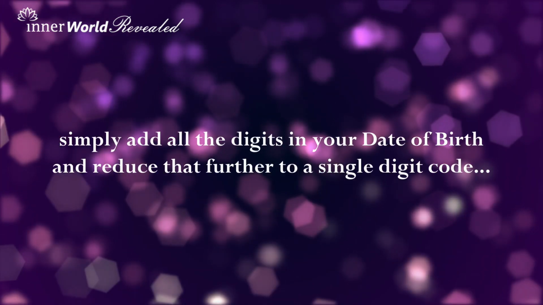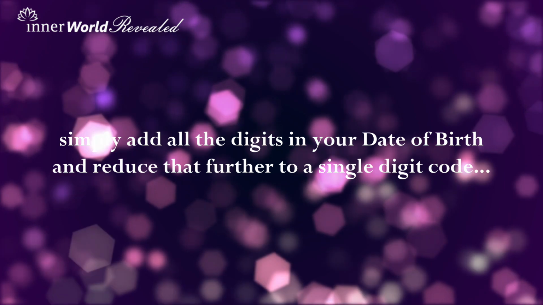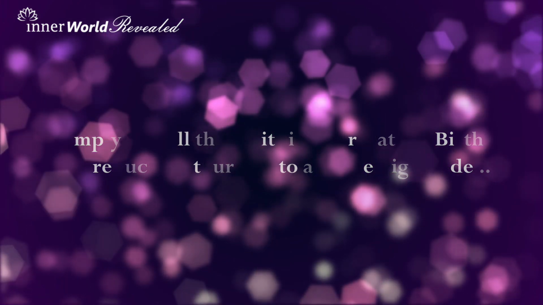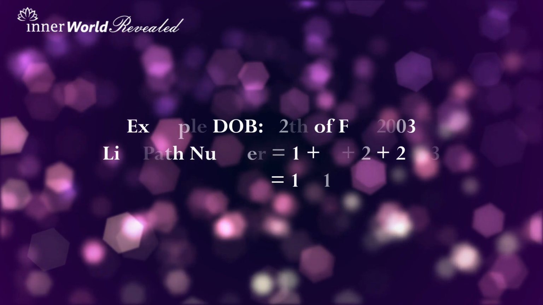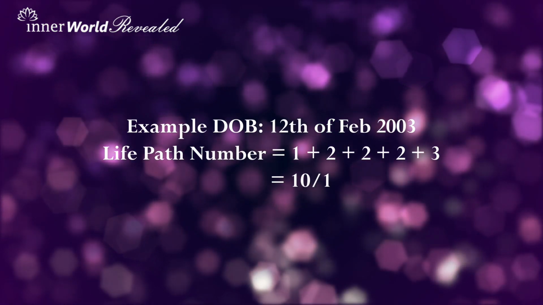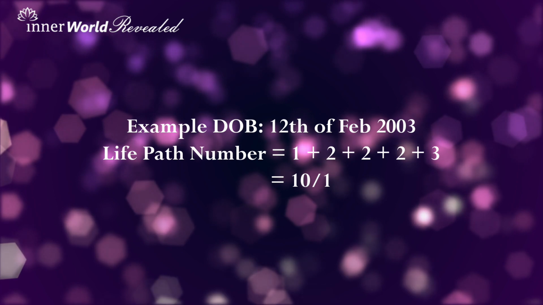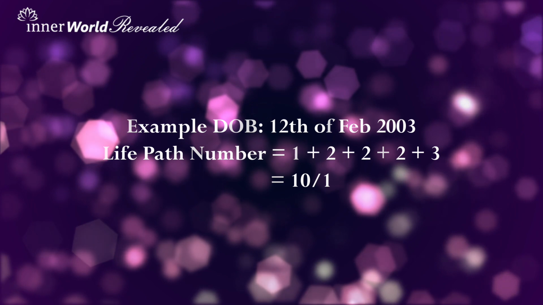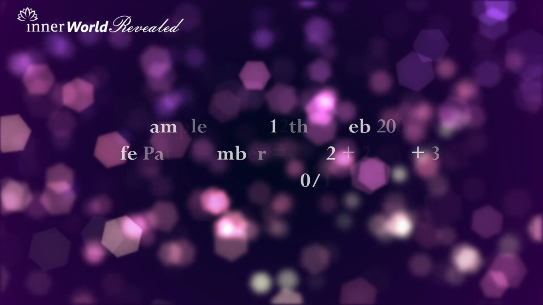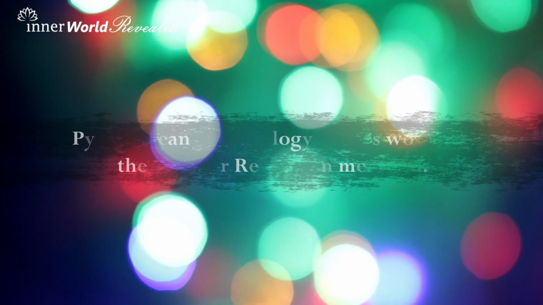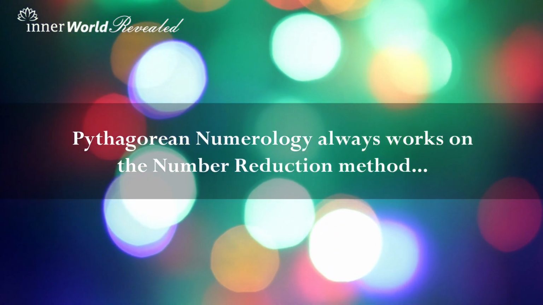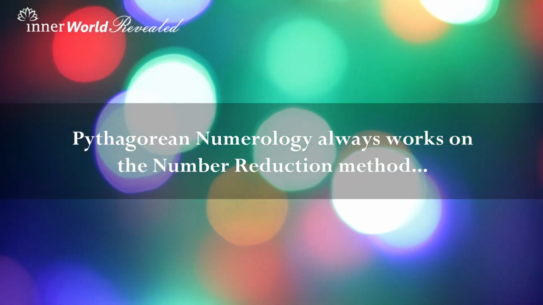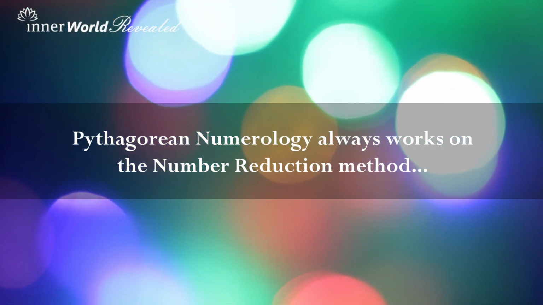So what you have to do is simply add all the numeric values in your date of birth and then reduce them to a single digit base value. For instance, if your date of birth is 12th of February 2003, you're going to add 1 plus 2 plus 2 plus 2 plus 3 and get 10, which further can be reduced to 1 plus 0 equals 1. This is basically the number reduction method, and this is how Pythagorean numerology works. We always reduce every compound code, every multiple digit code, into a single digit base code finally.